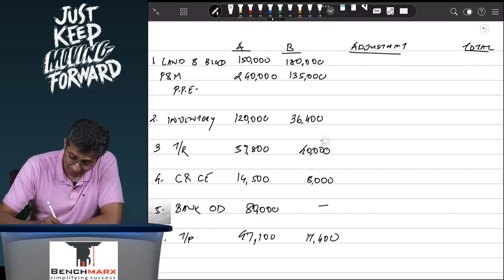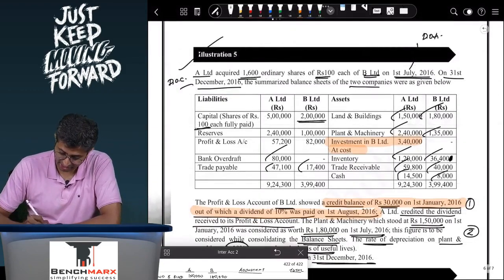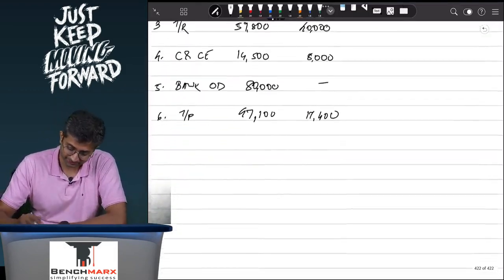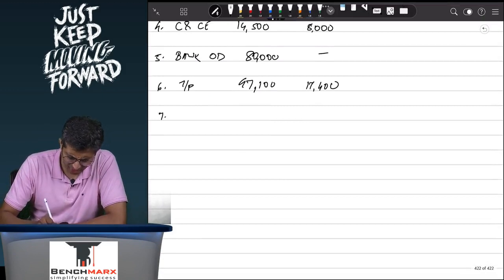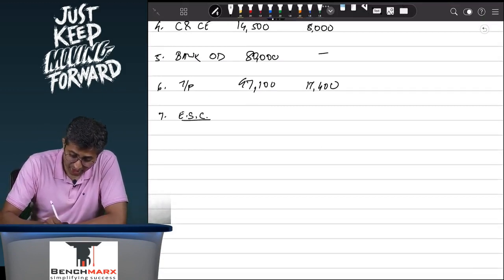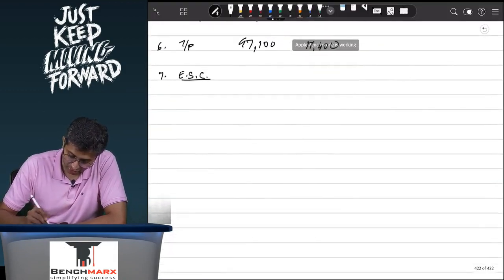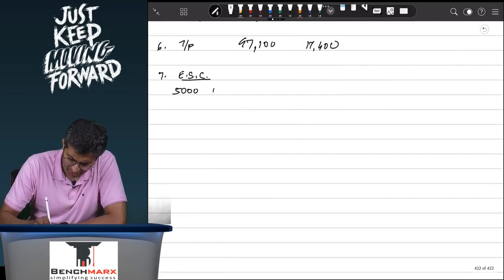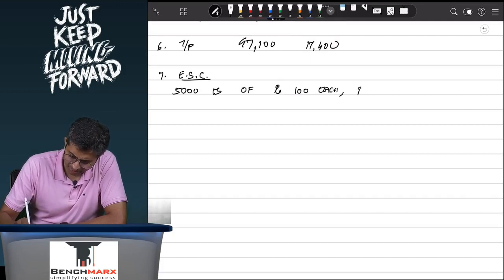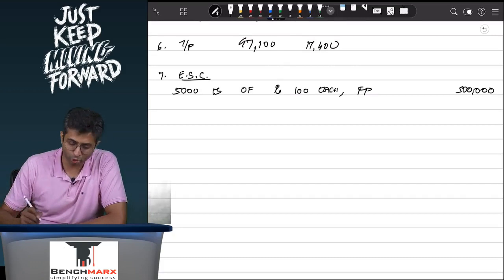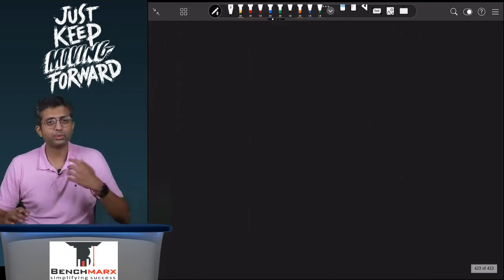So with that you have taken all assets and all liabilities except for share capital and reserves. For share capital as well, you can put a separate note, which is equity share capital. We will consider only the share capital of the parent, which is 5,000 equity shares of rupees 100 each, fully paid, in which case you have considered this 5 lakhs as well.